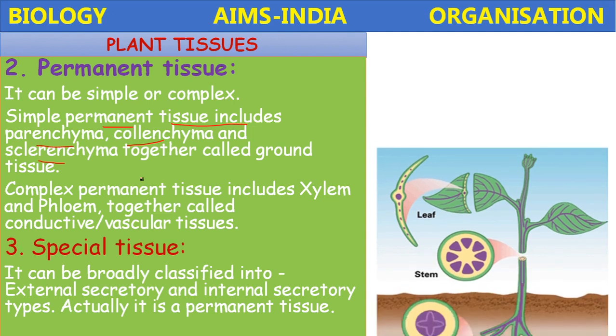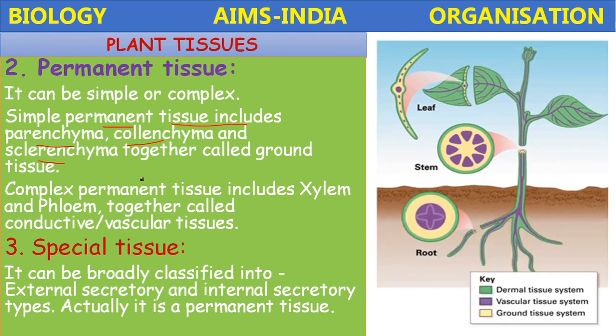The tissues in the plants are located in different regions. They are in the leaf, in the stem and in the roots. These are the three main parts, which include all three types of tissue systems: dermal tissue system, vascular tissue system and ground tissue system.